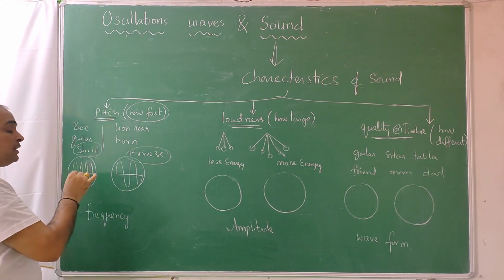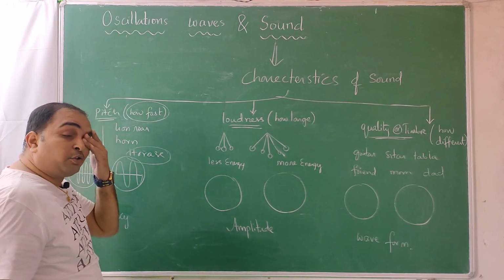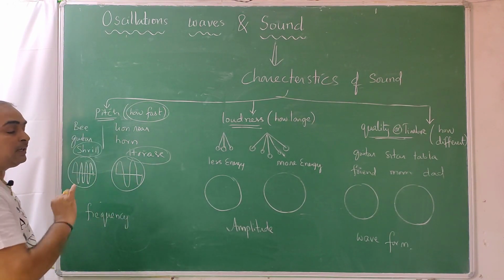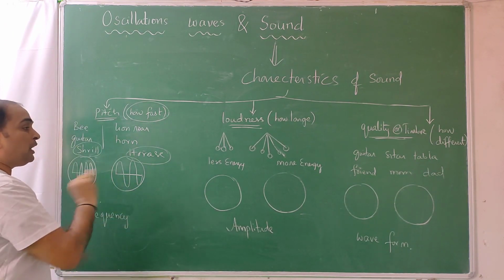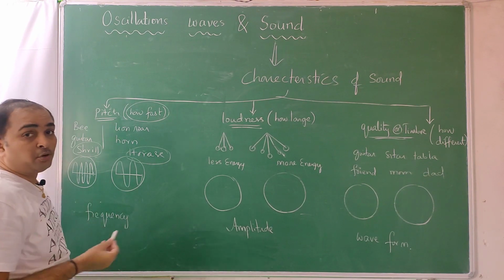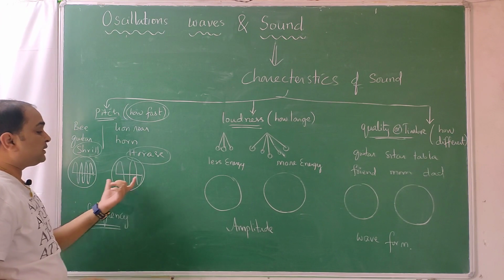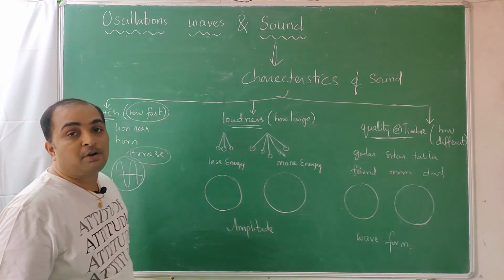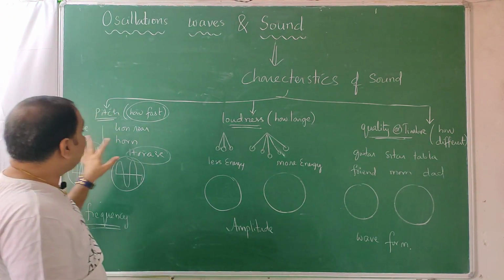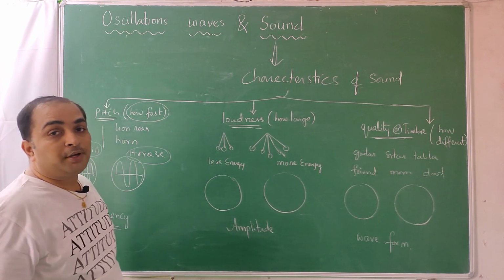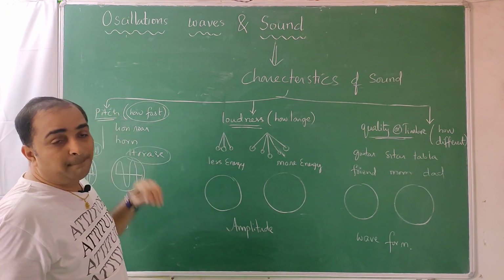A shrill sound, sent to an oscilloscope, appeared like that. Then they understood the basic difference: both are waves, both are sound, but the frequency differs. This vibrated more times per second, this vibrated fewer times per second. Physically, this is the distinction we attribute to pitch.